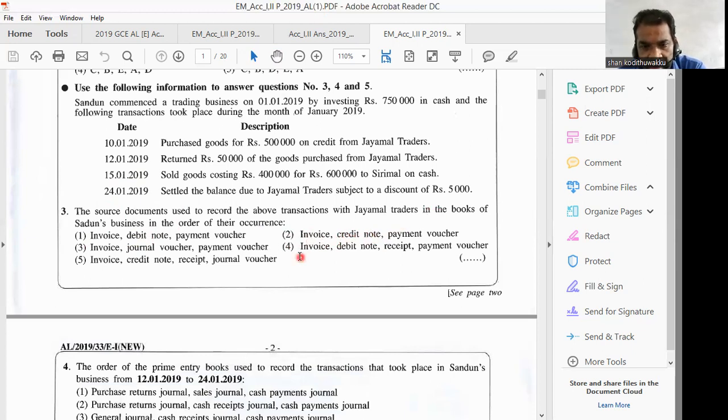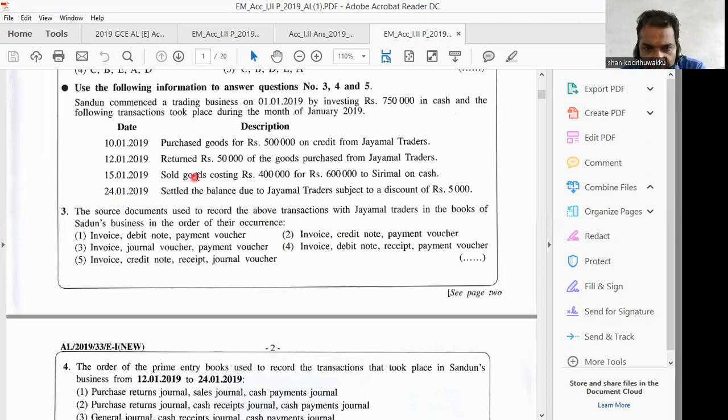We have to reject it. In the fourth answer, debit note is there. Therefore, we can select the fourth one also. In the third one, debit note is not there. In the fifth one, debit note is not there as the second source document. Therefore, we reject number 5. We reject number 3. We can select number 1. We can select number 4. We can reject number 2 also, right? Debit note is not there as the second option. Therefore, we have to select either answer number 1 or number 4, and we have to go further.